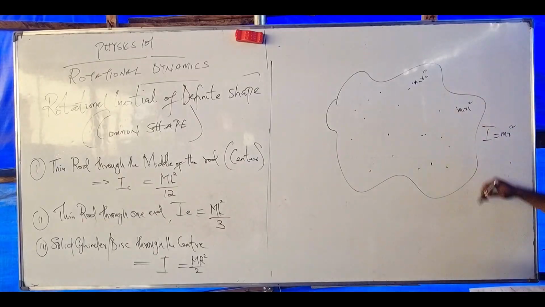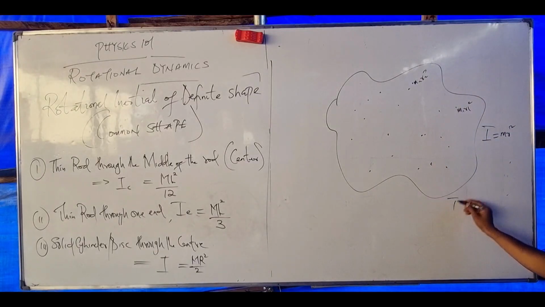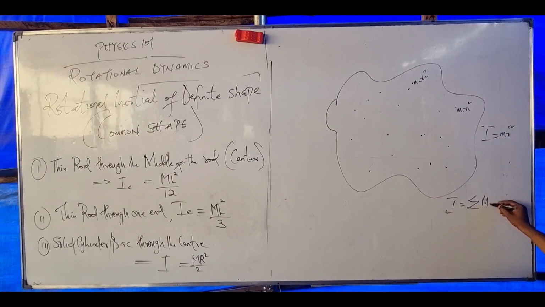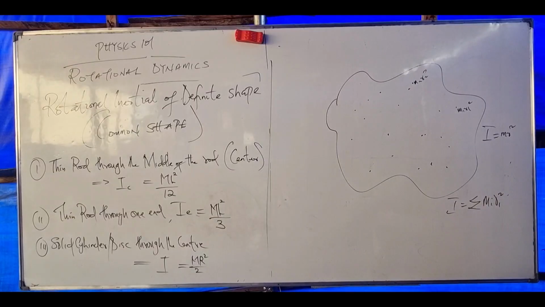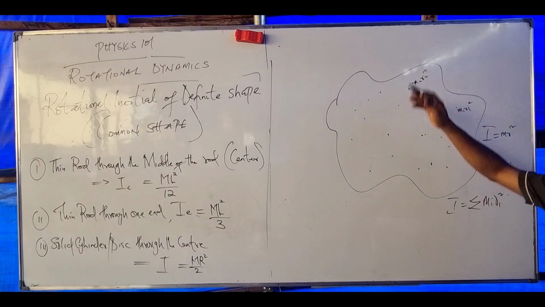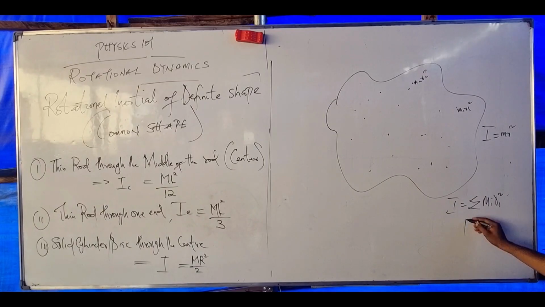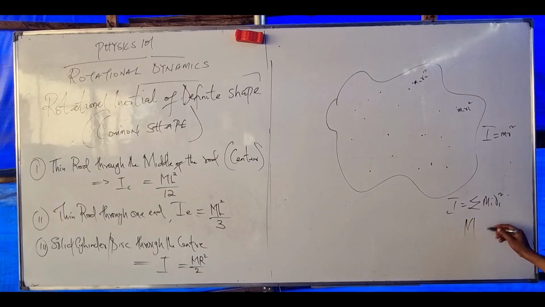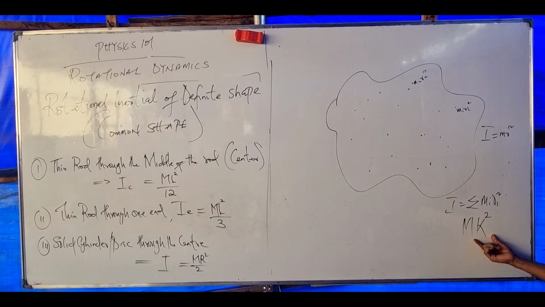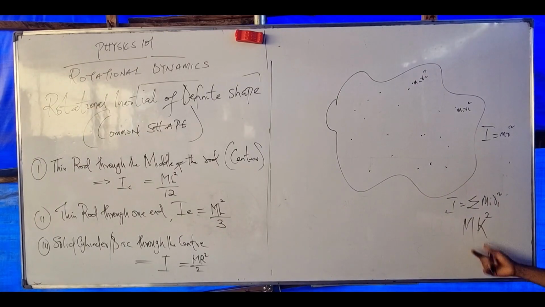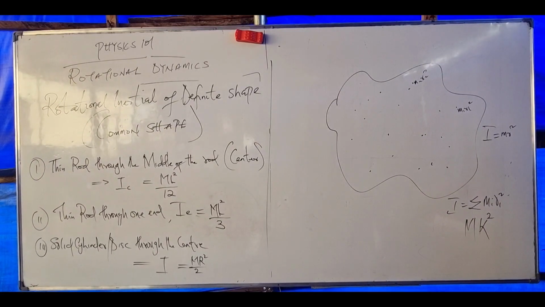So to get the sum of all these systems, I equals the sum of Mi Ri square. Then we sum up everything, right? Then to compress everything as a single mass, we use capital M. What's our radius here? K. Do you get the concept now? And K here is called the radius of gyration.